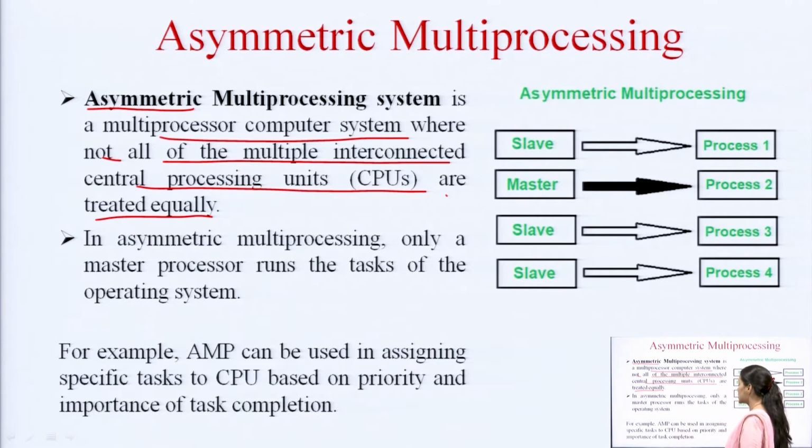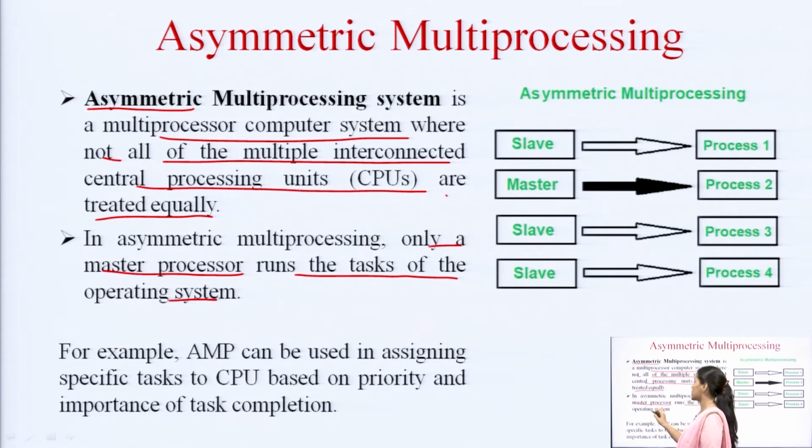Let us see what the difference is. Only a master processor runs the tasks of the operating system. So, all the jobs or all the responsibilities of the operating system are handled by a single processor in such systems, and all other processors apart from the master processor are allotted to perform other types of tasks. So, this is the asymmetry, because only one CPU is treated as a master and others are treated as slaves, or we can say others are not treated as the main controlling master CPU.